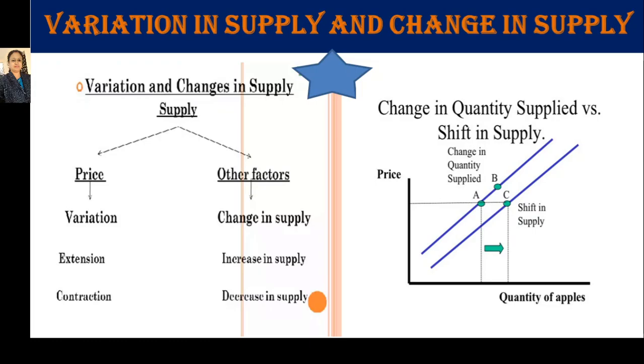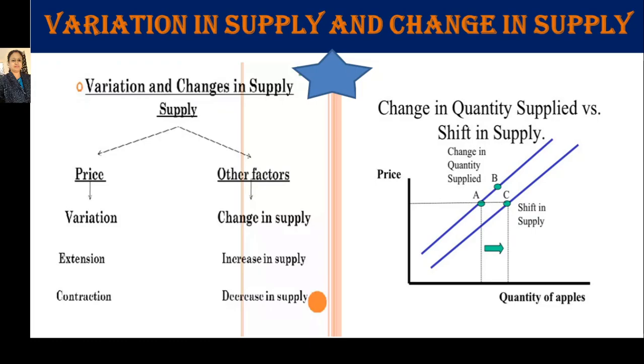Diagrammatically, we can show the difference between change in quantity supplied, that is called variation, versus shift in supply. Variation in supply is also called change in quantity supplied, and change in supply is also called shift in supply curve, because when due to other factors supply increases, a new supply curve will form and the producer will move from point A to point C on the new supply curve.